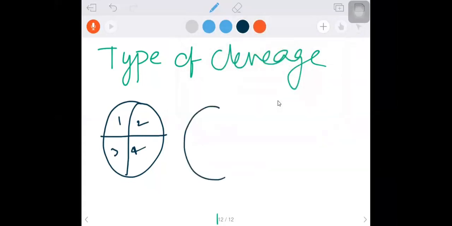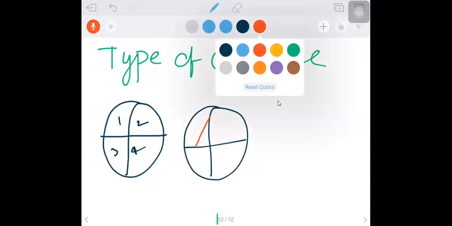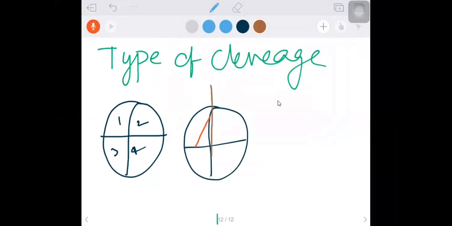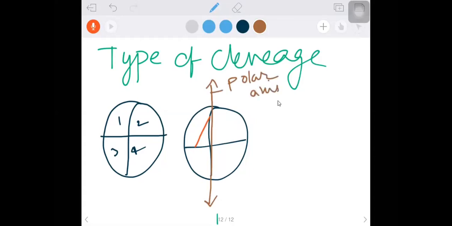Let me try again. These are the four cells. So how do these four cells divide like this? The cleavage pattern is oblique. Let me write the polar axis. This is the polar axis. If the cleavage pattern is oblique to the polar axis, oblique, oblique. How many obliques have I drawn? Four obliques. Let me remember that word. This is the key word for this.